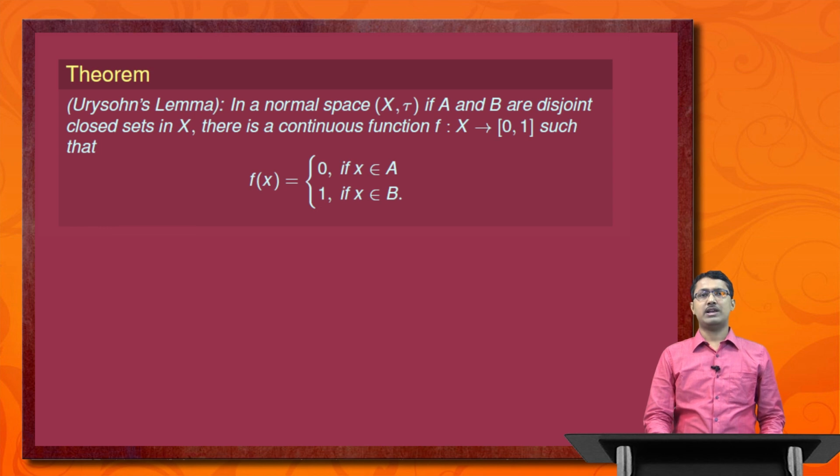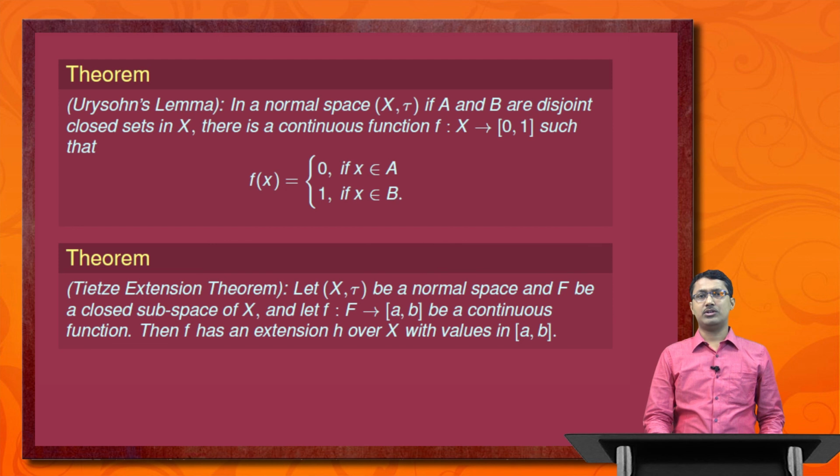Finally, we introduce another important theorem, that is the Tietze extension theorem. Let (X, tau) be a normal space and F be a closed subspace of X, and let f be a mapping from F to the closed interval [a,b] be a continuous function. Then f has an extension h over X with values in [a,b].